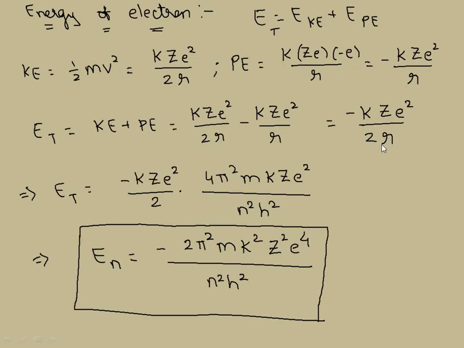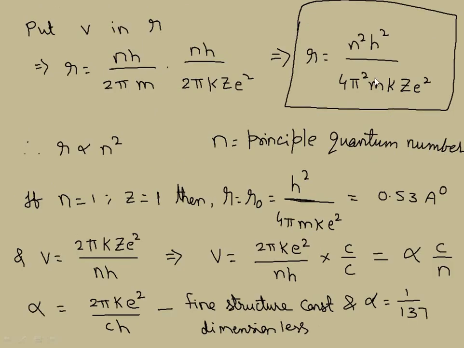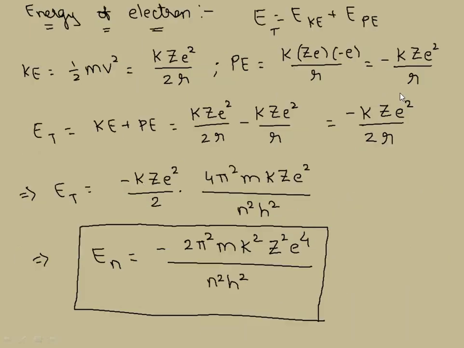You can ask me, sir, what about this negative sign? Look here, I have substituted the r value also. kz square by 2r, r value we earlier got as n square h square by 4 pi square mkz square, and I am going to substitute 1 by r, the reciprocal of that. So 4 pi square mkz square by n square h square.